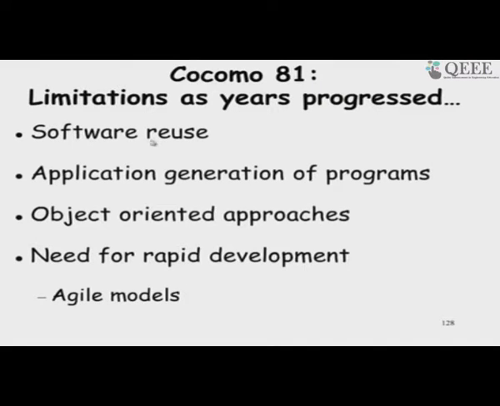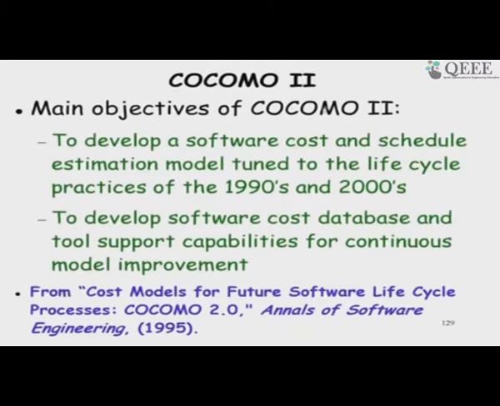So, the changes that were observed were software reuse was increasing, application generation of programs, libraries and so on, object oriented approaches and agile models etc. got used, rapid development, and therefore, COCOMO 2 was proposed.